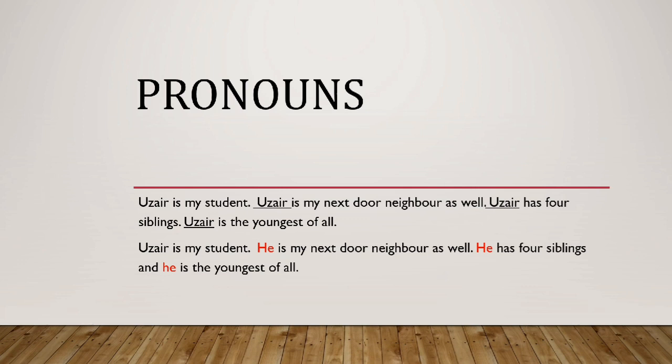What difference do you find in both sentences? Have a closer look at it. You can see that I have replaced the noun Uzair with he as a pronoun in the second example. So instead of using the noun Uzair again and again and irritating you, or repeating the noun, I have replaced it with a pronoun that is he. So simply speaking, pronouns are the words that replace the nouns, or they are used instead of nouns.